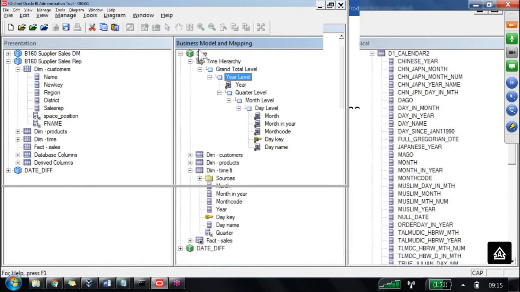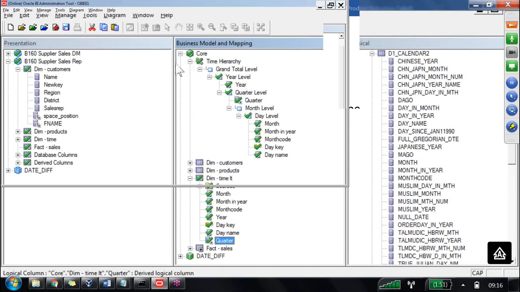Are you getting my point? So for example, whatever year we have, I try to drag and drop to the quarter level. Is it allowing me or not? From this, what is the answer to my question? Can I map a column to 2 levels? No, we cannot. So one column needs to be mapped to 1 level only.